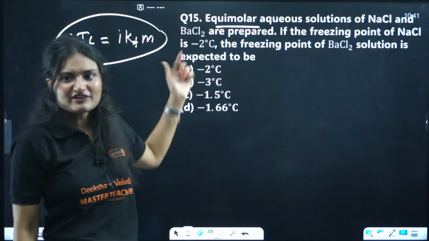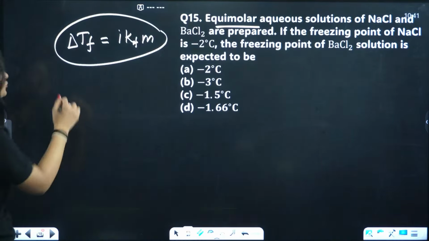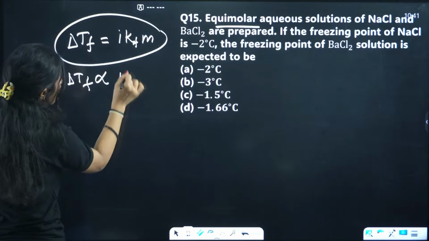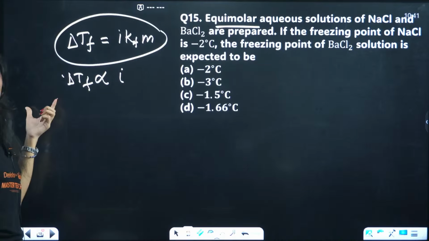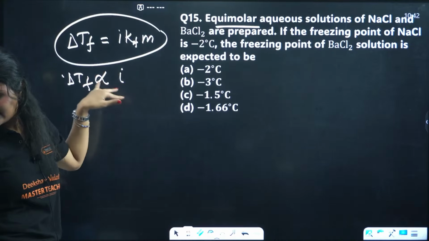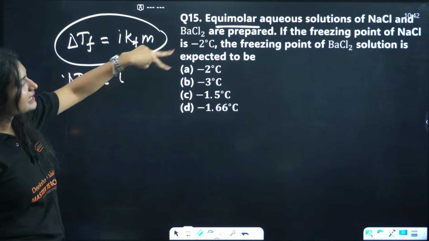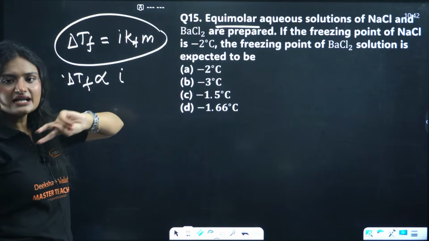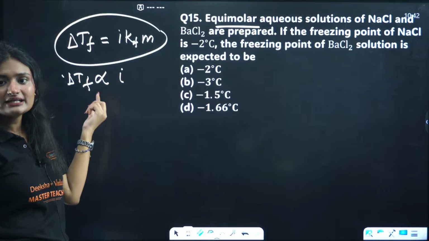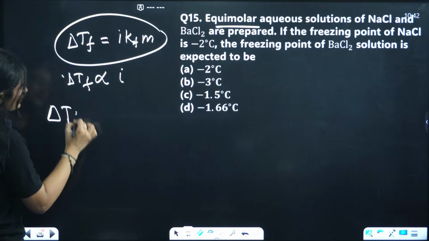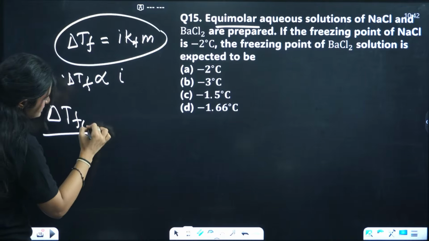So I can write that del Tf is directly proportional to i, because I am given two i values and I need to find one del Tf value. I'll explain. So if I remove it, I can also write it like this.